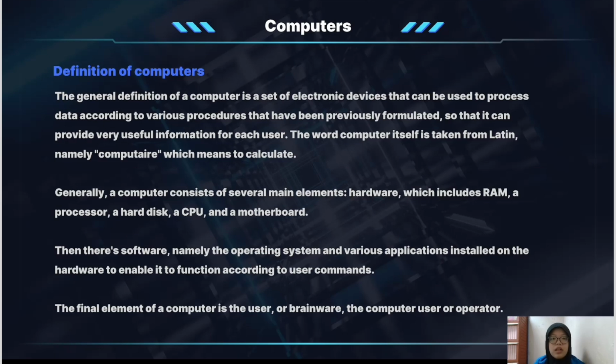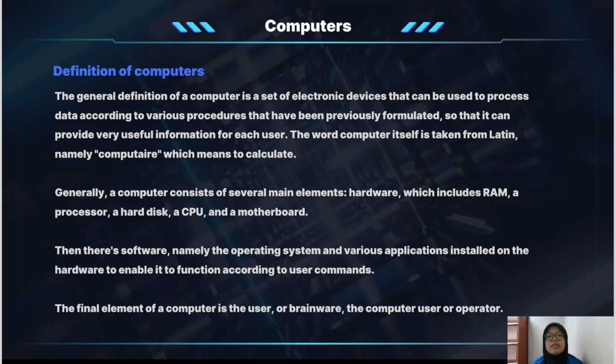What is computer? Computer is a set of electronic devices that can be used to process data according to various procedures that have been previously formulated so that it can provide very useful information for its user. The word computer itself is taken from Latin, namely computere, which means to calculate.